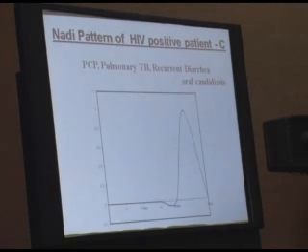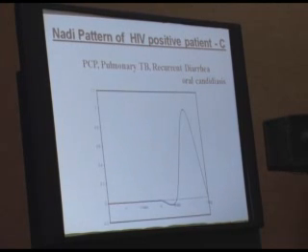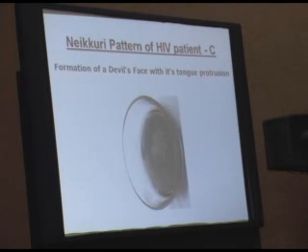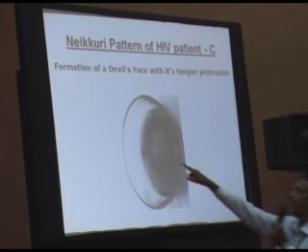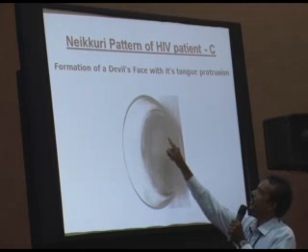Next, this is the unique Nadi pattern. When Azhal, Vali and Azhal stop, the IM drops 4 times instead of 2.5. Next slide. Here you can see the formation of a devil face with tongue protrusion. You can clearly see the protruded tongue with the devil's face.